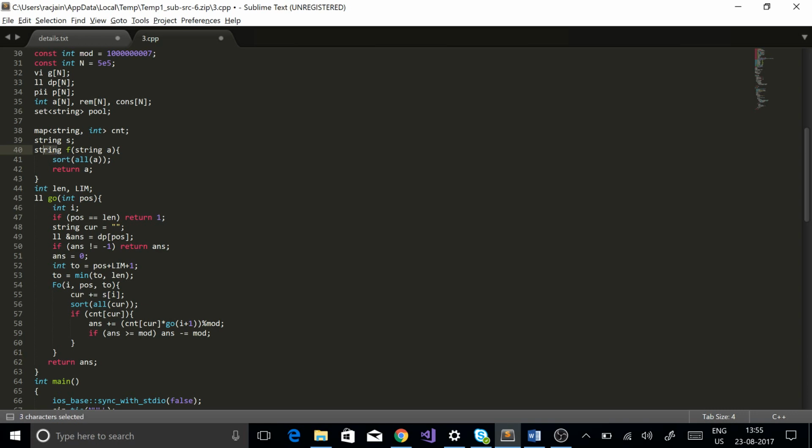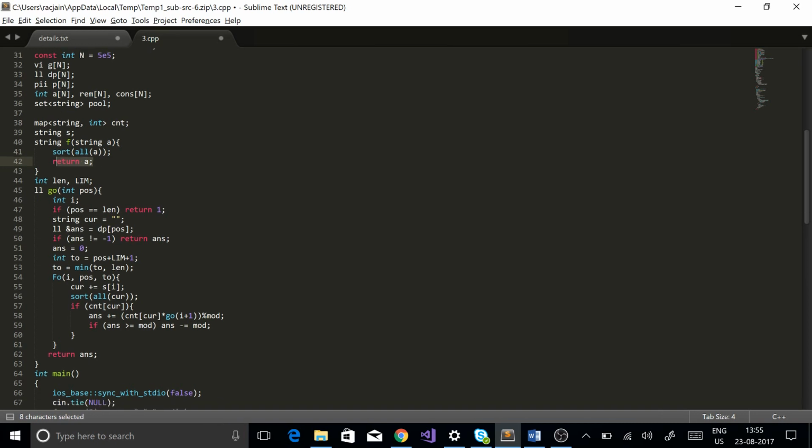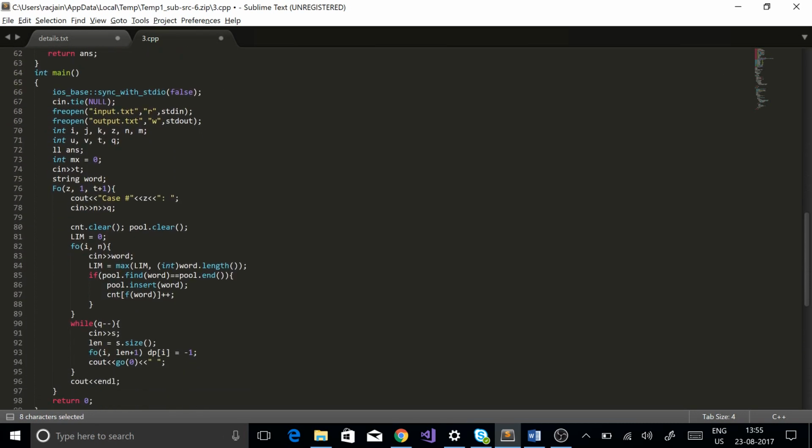What it does is it sorts the word and returns the sorted string. So I am taking my word and doing the count of that plus plus, and I am inserting that word to my pool.